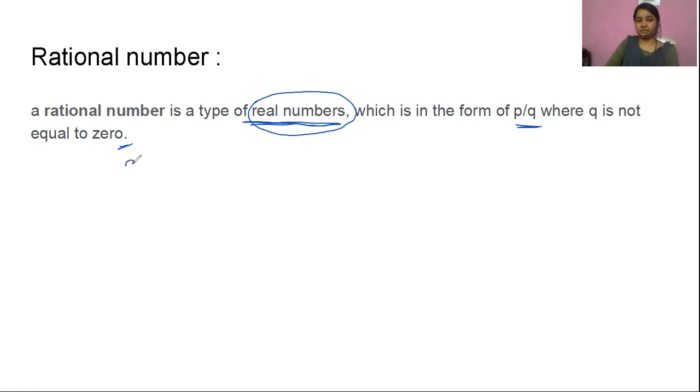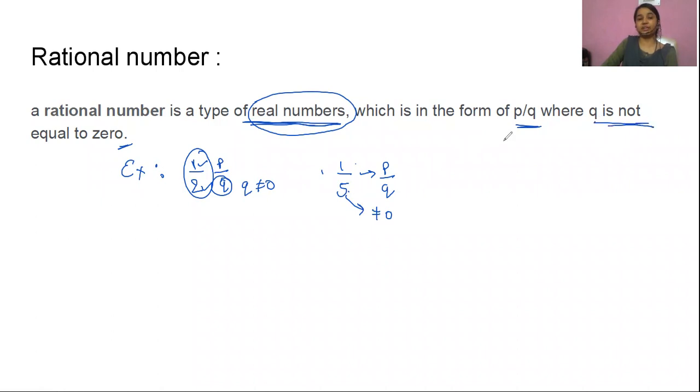So let's take some examples. Suppose I say 1 by 2. That means p by q, and here q is not equal to 0. So I can say that 1 by 2 is a rational number. Let's take 1 by 5 also. Here it can be written in the form p by q, and 5 is not equal to 0. So our condition is getting fulfilled, and 1 by 5 is also a rational number.